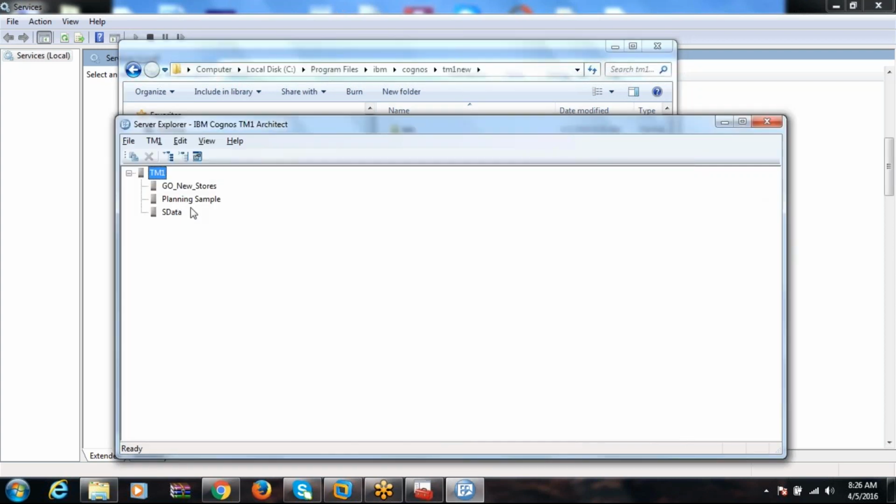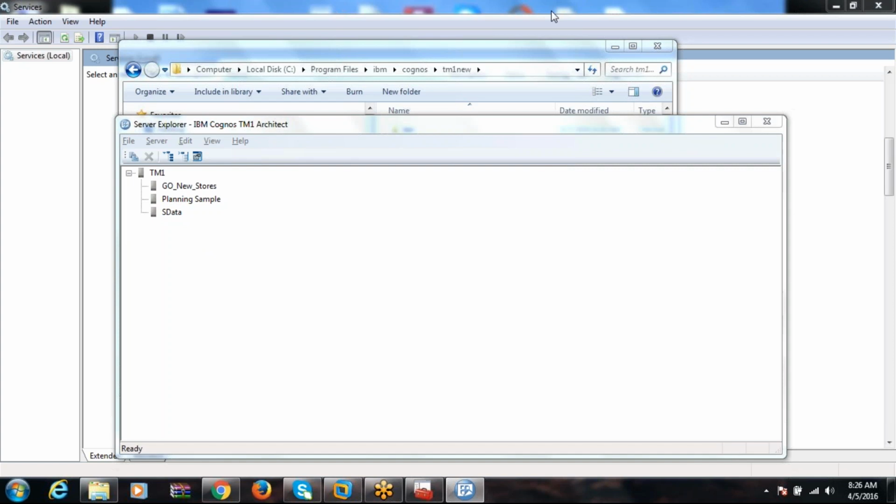So here planning sample is there, Go is there. Like this, different servers are there, right? I want to create a new server for our project, that is Priyanka. Just a minute.